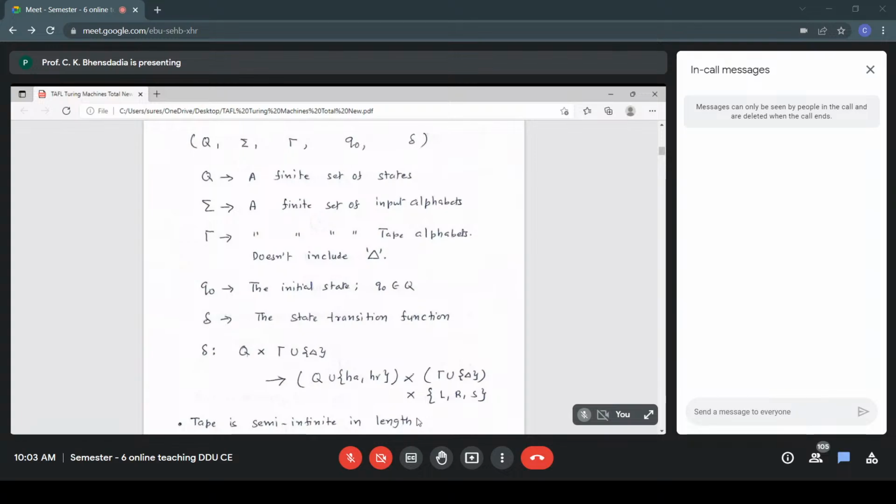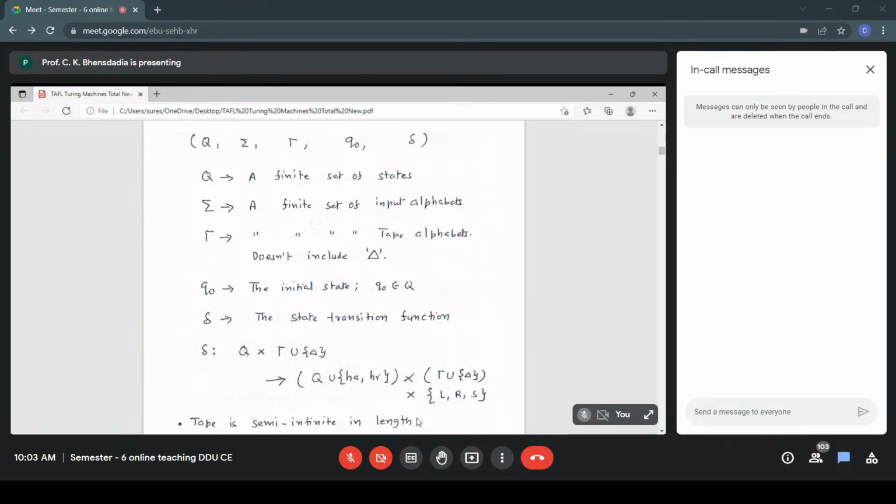So: present state, present symbol, new state including HA and HR, new symbol including blank, and looking at a different part of the paper, that is our displacement. That is left displacement, right displacement, or no movement, stationary: L, R, S. So the action comprises the new state, the new symbol, and looking at a different part of the paper, that is our displacement, L, R, S.